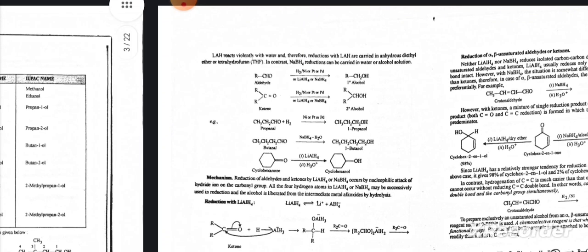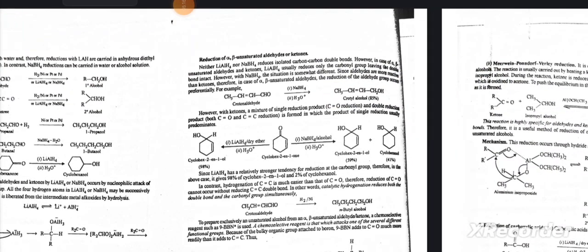For example, here an aldehyde can be converted into an alcohol in the presence of hydrogen and nickel. The mechanism is given below.